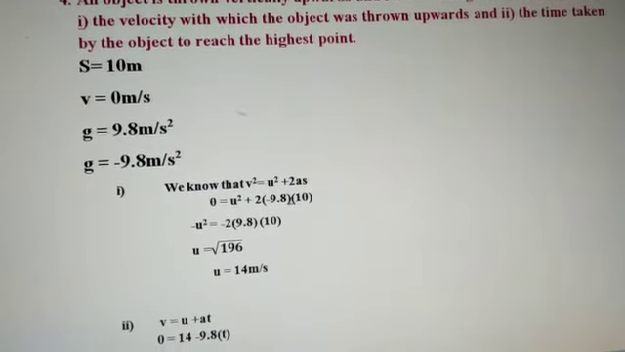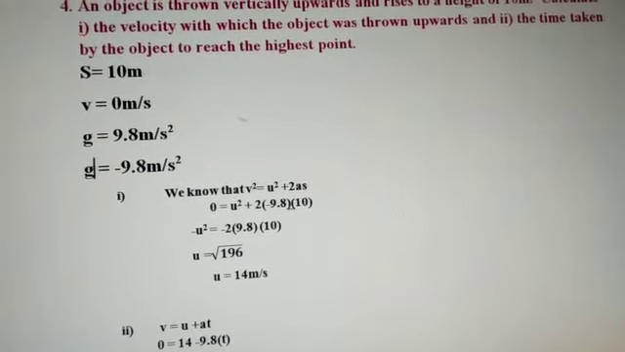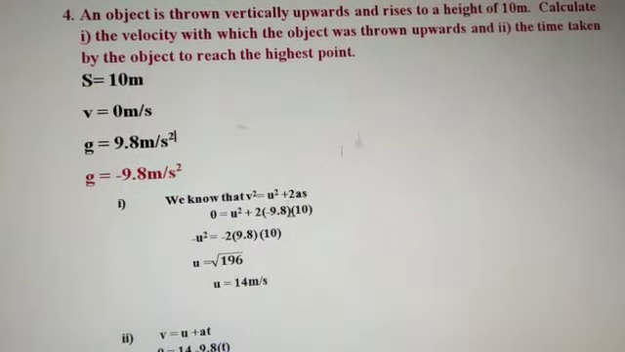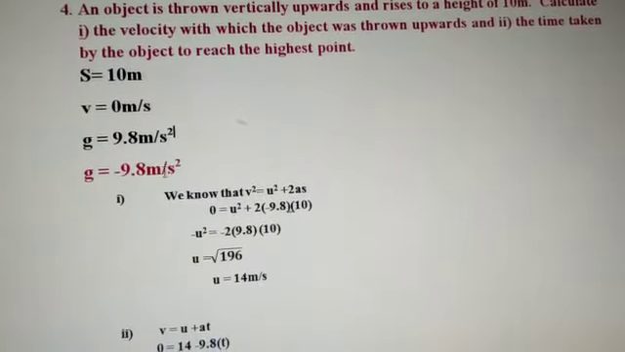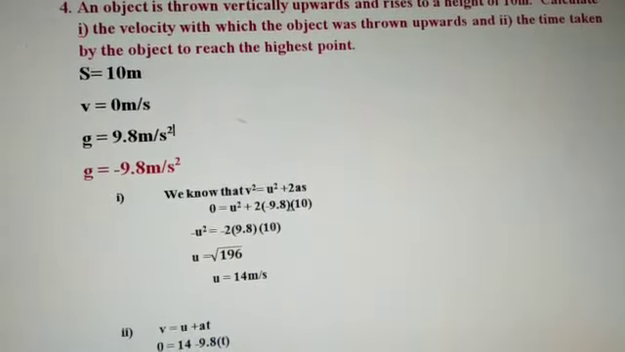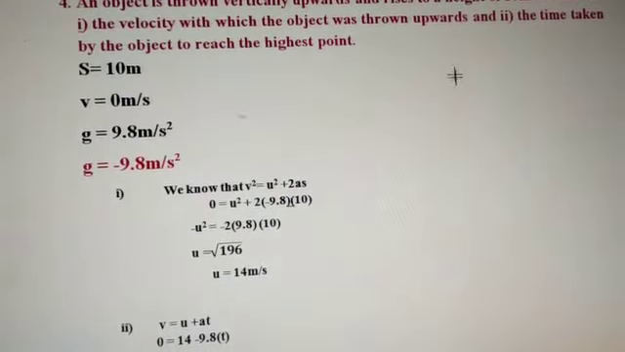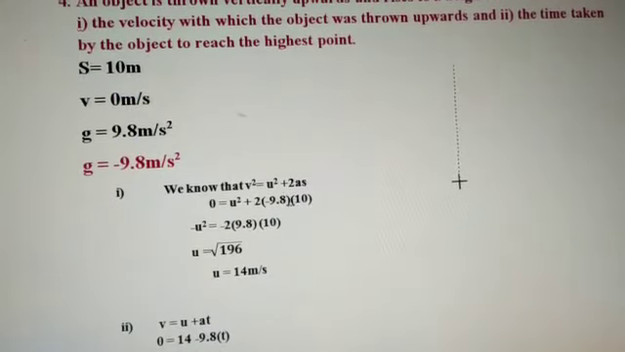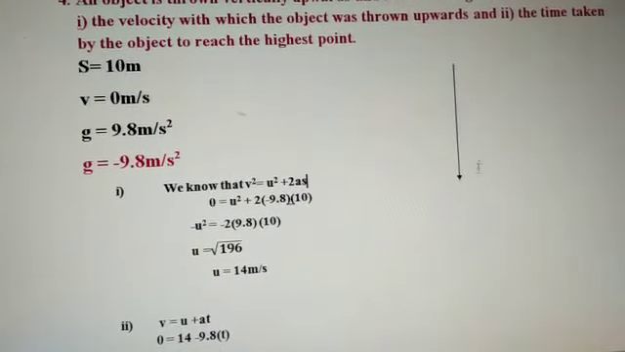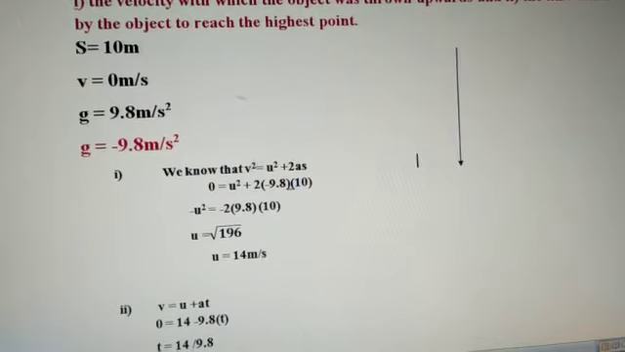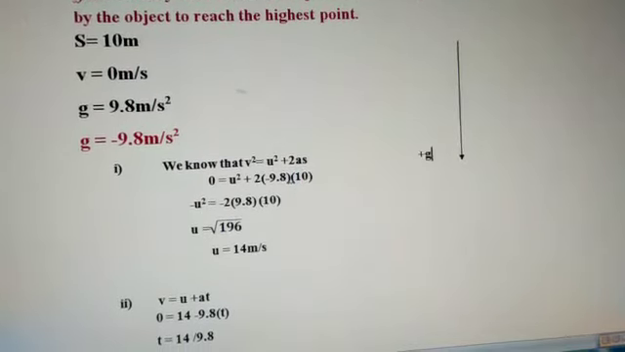It means that the object is going upwards. This is a very important point. Please consider g equal to minus 9.8 whenever it goes upwards. Whenever it comes downwards, we take it as plus. Whenever it is coming downwards, we take plus g.